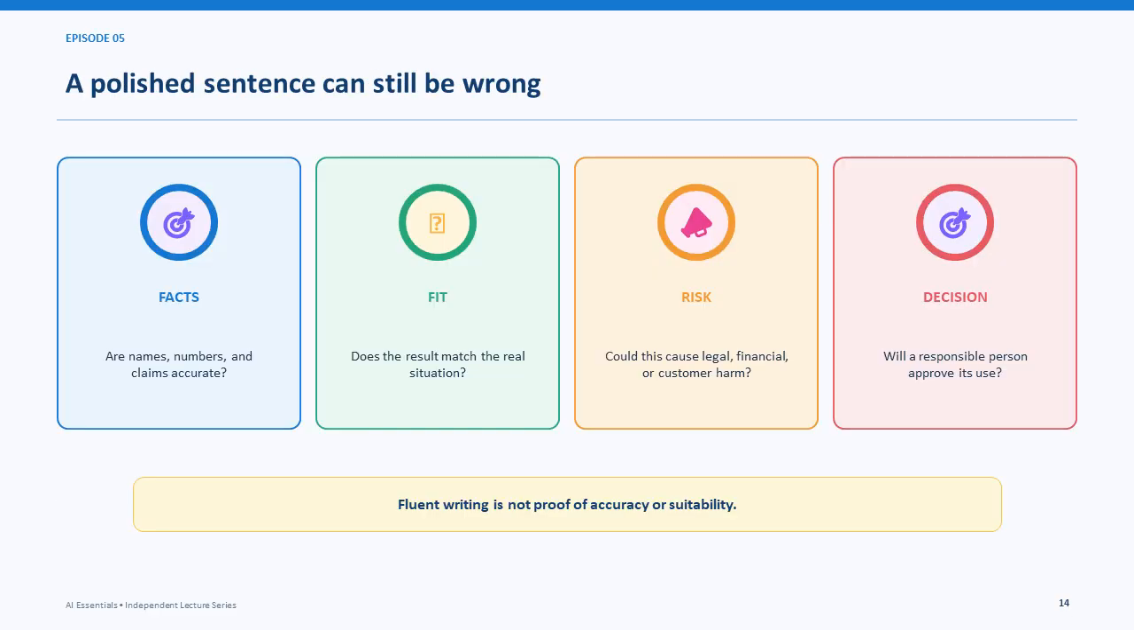A polished sentence can still be wrong. Check the facts for accuracy and completeness. Decide whether the result fits the real situation. Consider risks such as unsupported financial or customer claims. Finally, decide whether you have enough information and authority to use it. Fluent wording is evidence of presentation quality, not proof of accuracy or suitability.